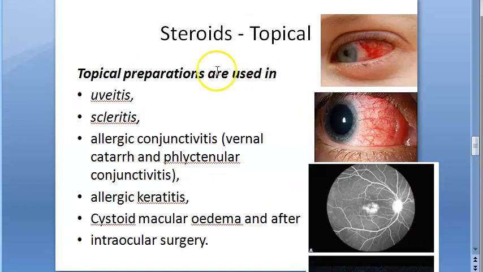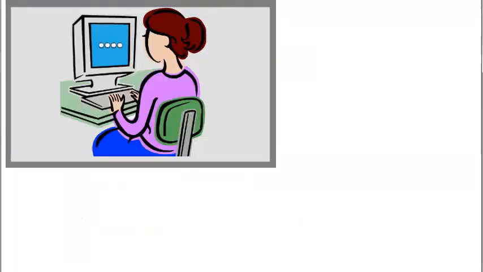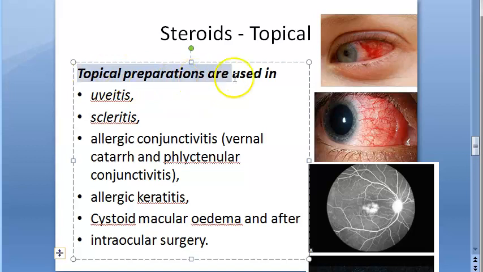Okay. So, topical, where will you use it? We are talking only about topical now, we have not gone to systemic yet. Eye drops, ointment type of things. Topical you will use wherever there is inflammation, because it is anti-inflammatory. Uveitis, scleritis. Itis means inflammation. Uveitis, inflammation of uvea; scleritis, inflammation of sclera; allergic conjunctivitis.